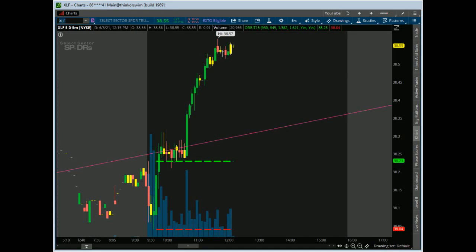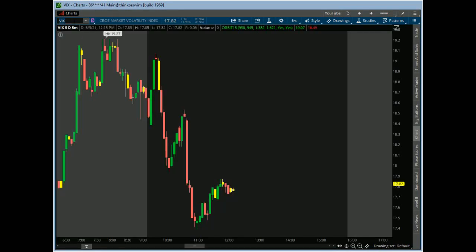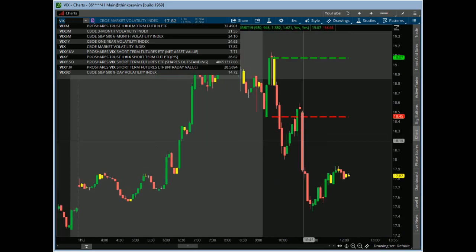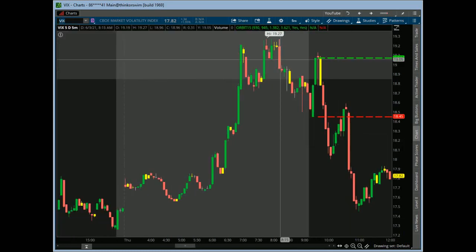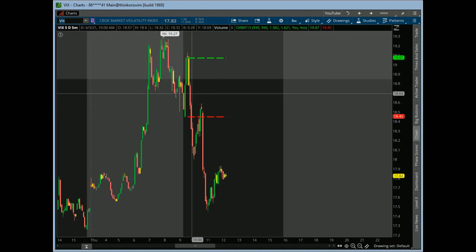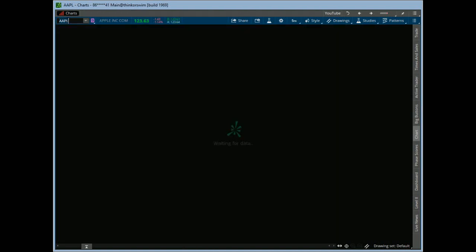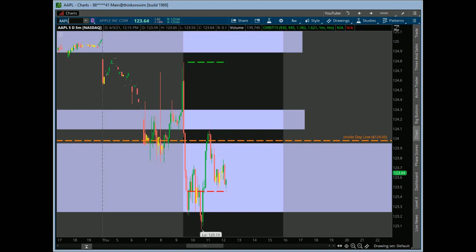Let's take a look at the VIX. That was one of the other leading tools this morning going into the open, and we talked about it in the bubble report this morning. We said, hey, if this thing gets over 20, watch out, right? And it was possible. It got all the way up to 19.27, and then this quick spike at the open helped us with our short idea going into the open as well, and then of course the collapse of it led to the dip buy too.